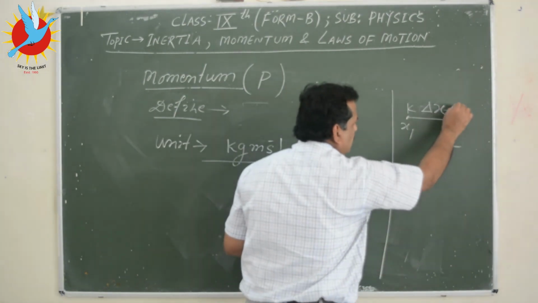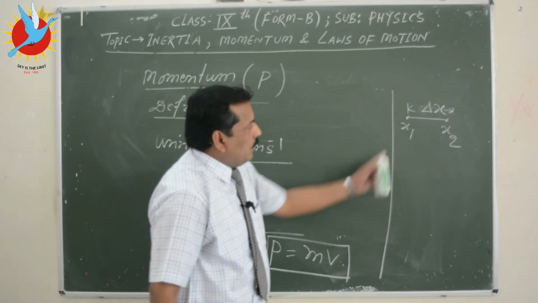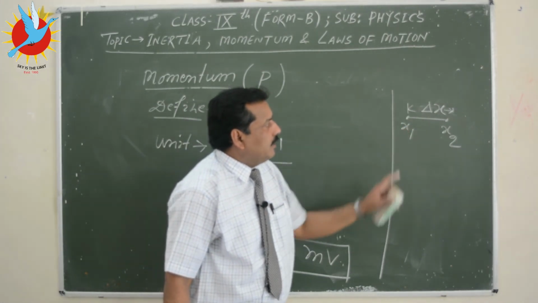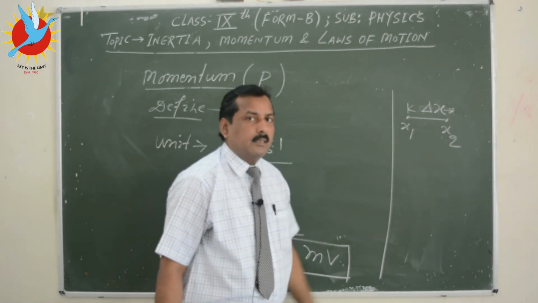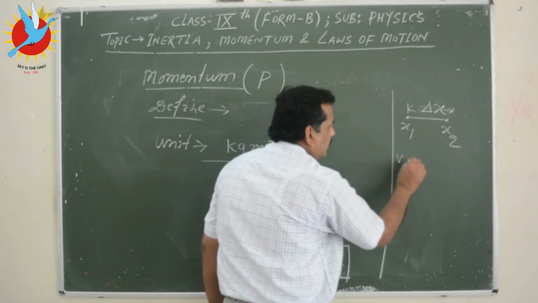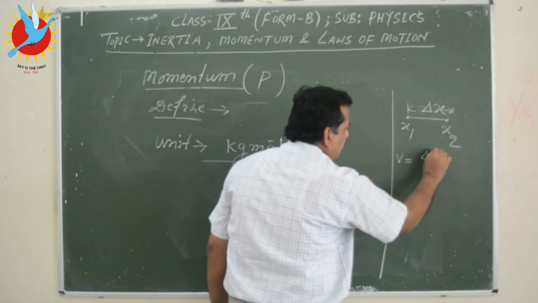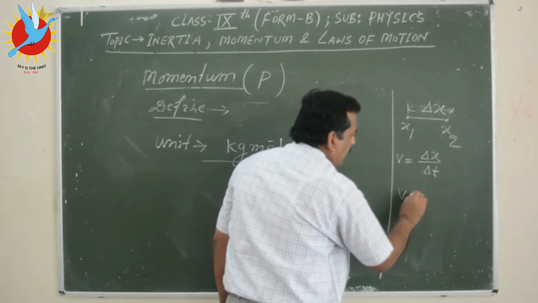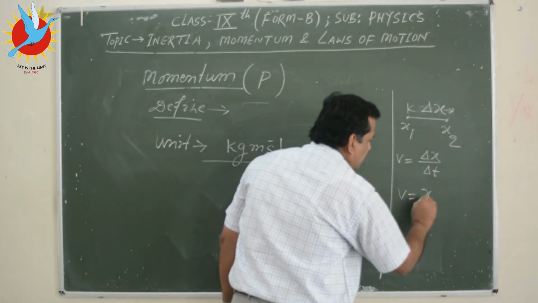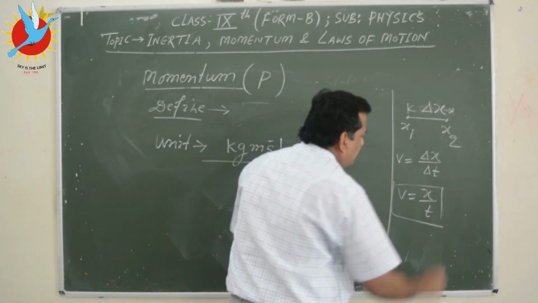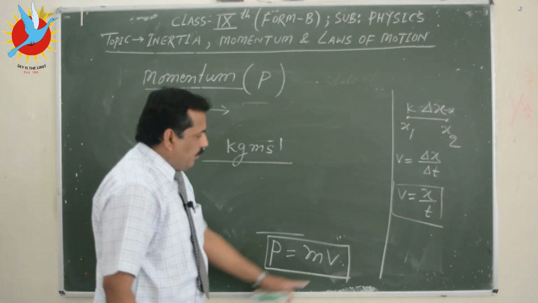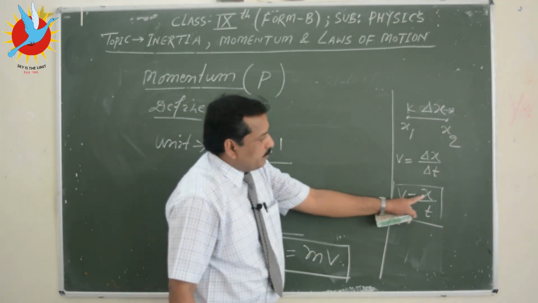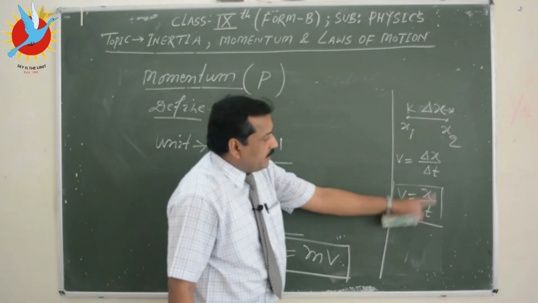So change in position is delta x. This is known as displacement. So we can define velocity as delta x by delta t, or in simple form you can have v equal to x by t, means displacement by time is velocity. The unit of velocity: displacement is meter, time is second, so meter per second.